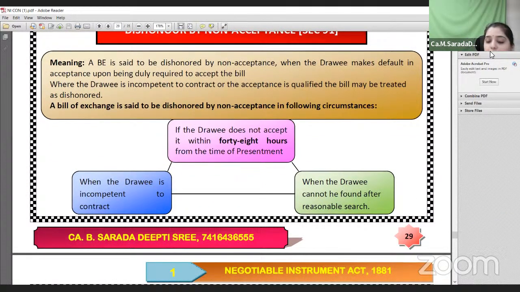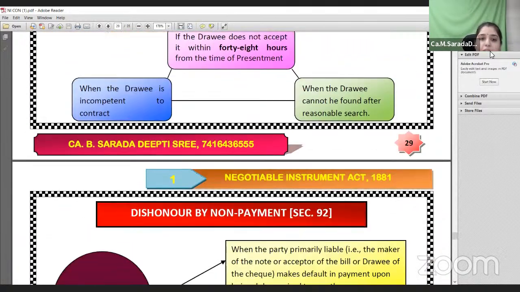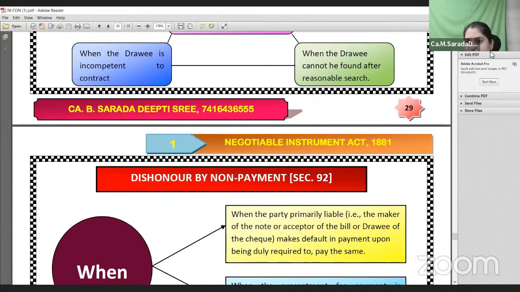If it takes more than 48 hours, the holder should immediately dishonor the instrument and give notice of dishonor by non-acceptance to the prior parties. Or if, for the purpose of presentment, the drawee is not found after reasonable search, or if the drawee becomes an incompetent person, in such cases also the instrument becomes dishonored by non-acceptance.